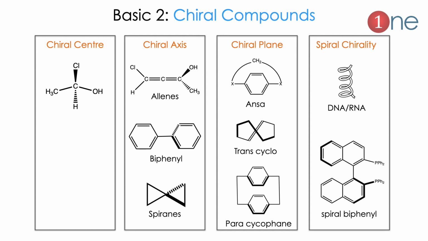Next one will be chiral compounds. Normally chiral compounds are categorized into 4 types. The first one is chiral center. Chiral center is very common. Chiral center means a carbon attached with 4 different groups.